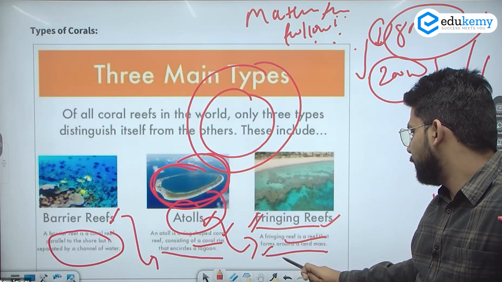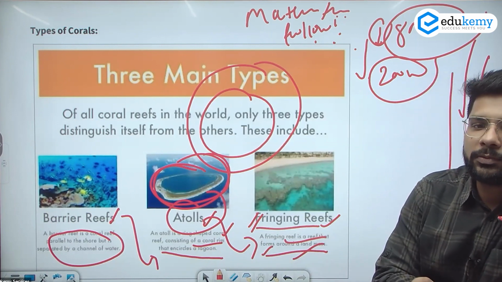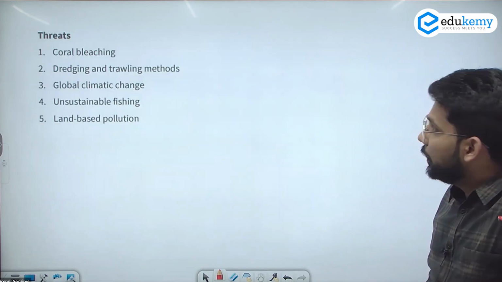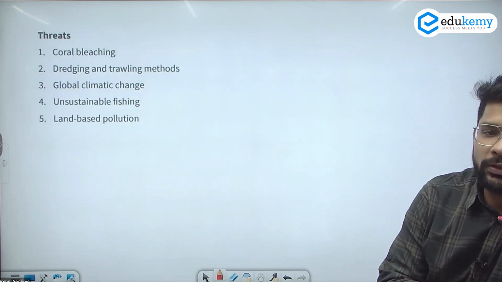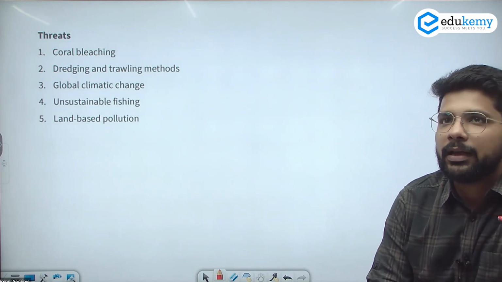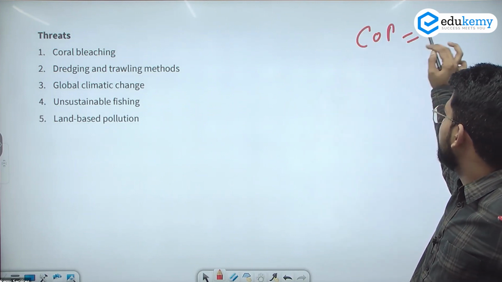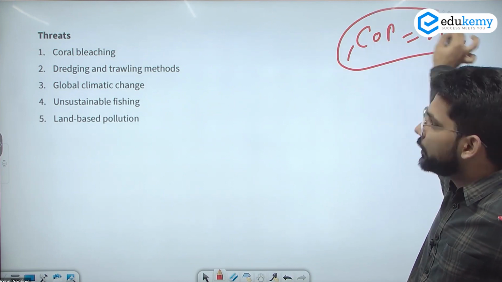Fringing reefs form around the land mass. So these are specially formed around the land mass. So these are the 3 types of the corals. Then what are the major threats to these corals? Because of which they are also discussed in COP27. If you see the Conference of Parties 27, there is also a discussion about the corals.